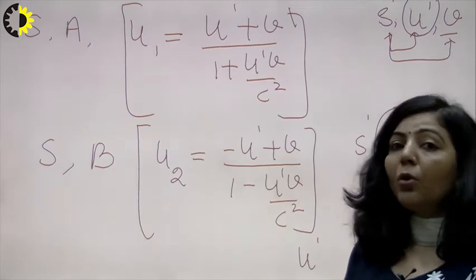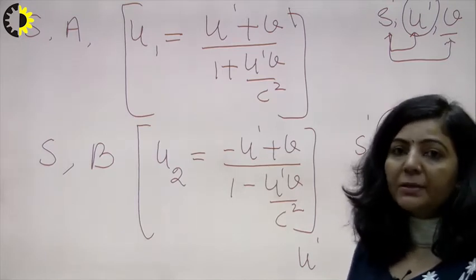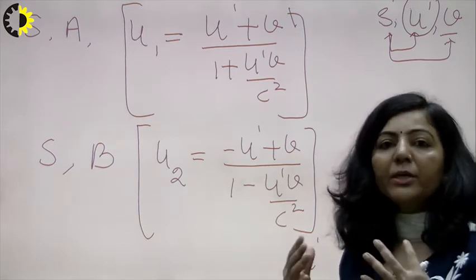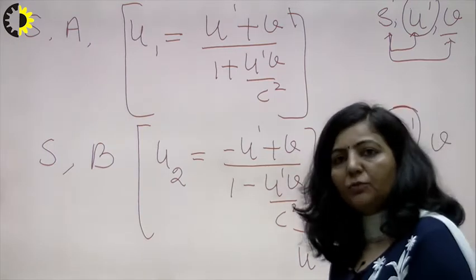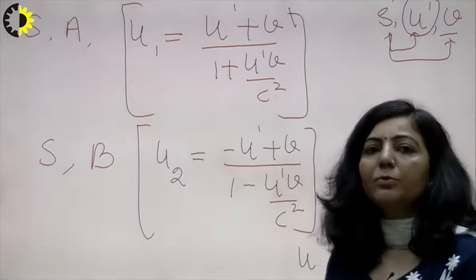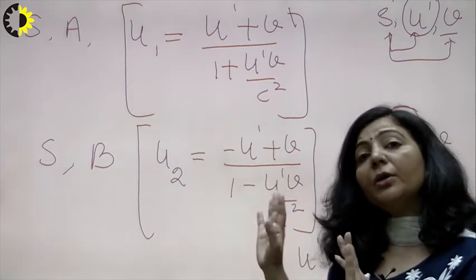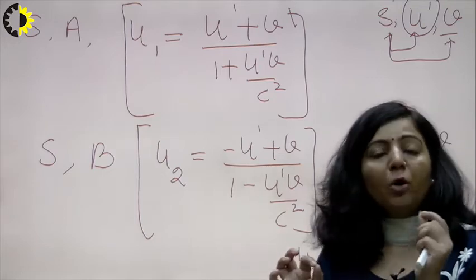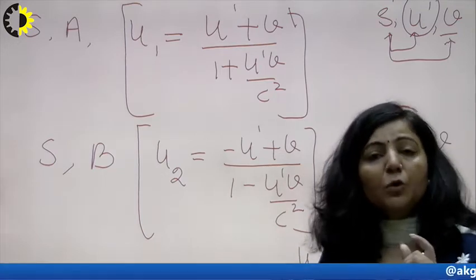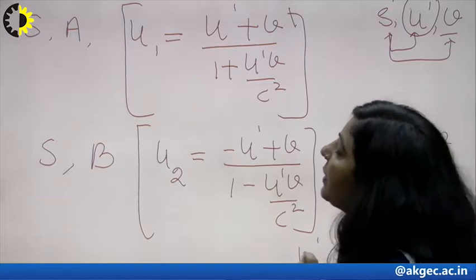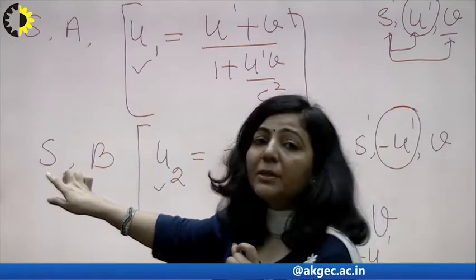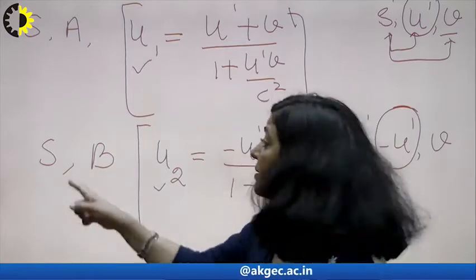But there is one more observer sitting in frame S, a stationary observer, and you have to express the mass of the particle with respect to that stationary observer. So you have to describe each and every parameter with respect to an observer sitting in that stationary frame. We have described the speed of A and B with respect to an observer sitting in the rest frame, that is the S frame.